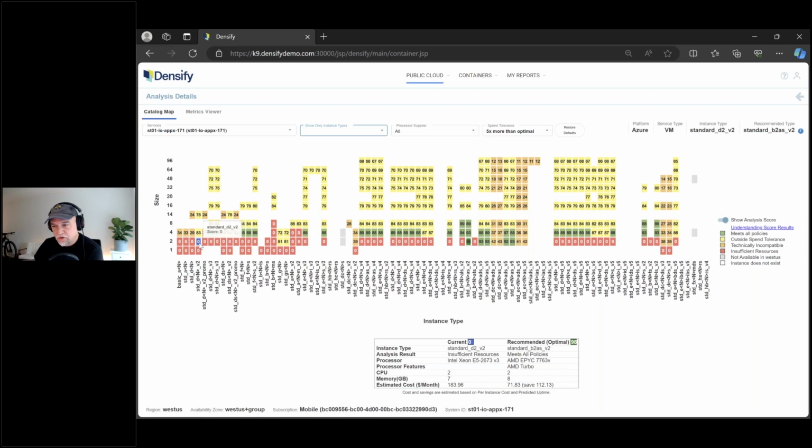In this case, you can see we're on a D2 V2 and we're recommending B2 AS V2, which is actually technically quite a bit newer than that one. Azure, Microsoft. Google's a completely different beast. I'm not going to show that. Its catalog looks quite different.